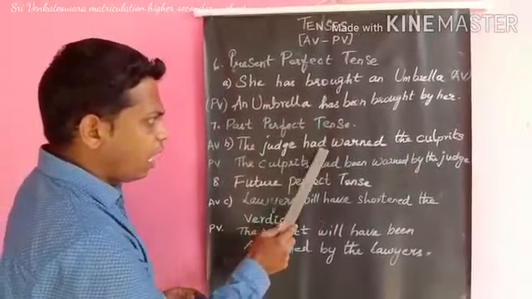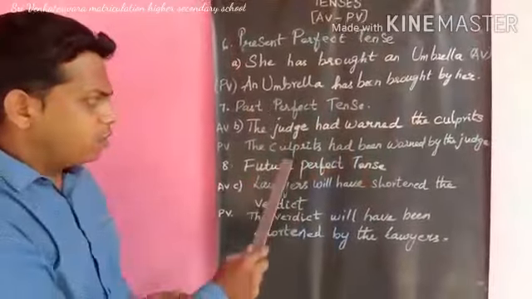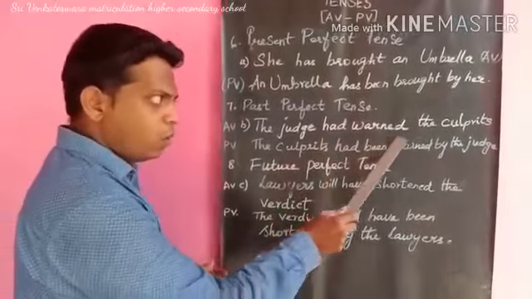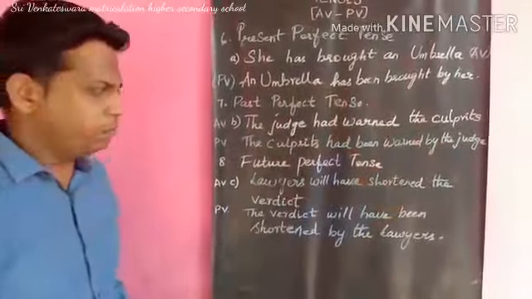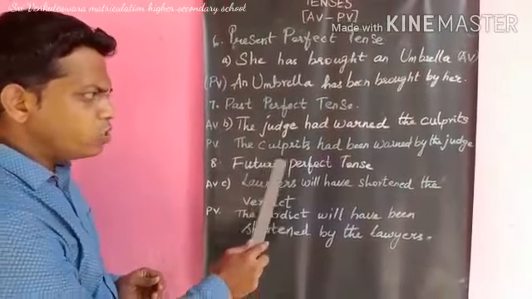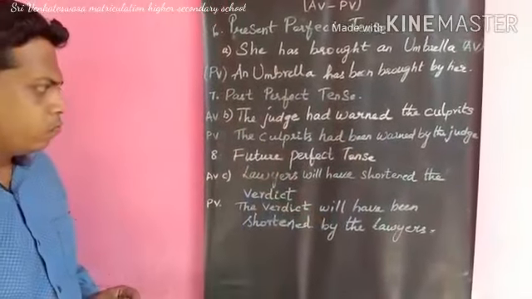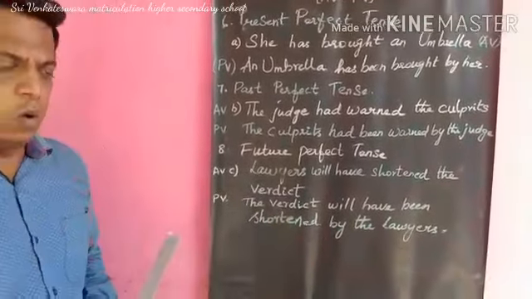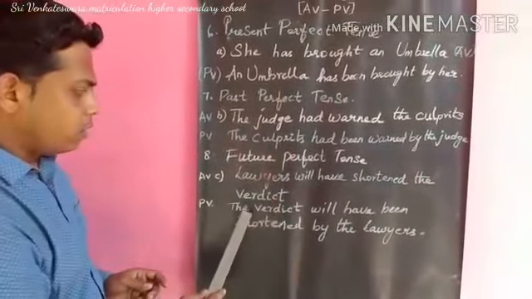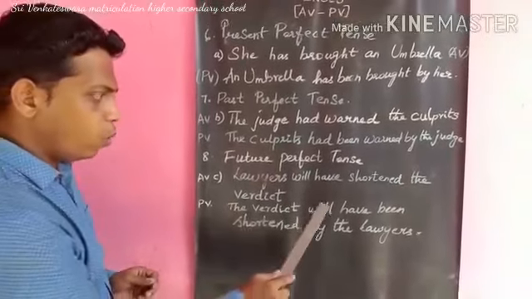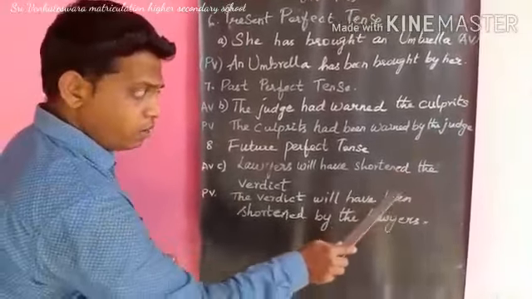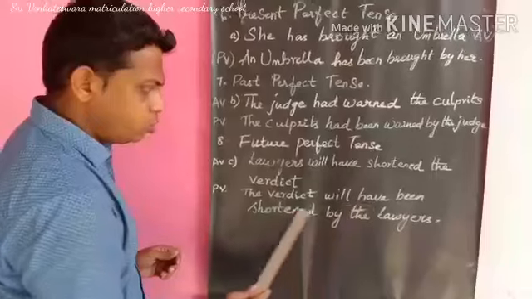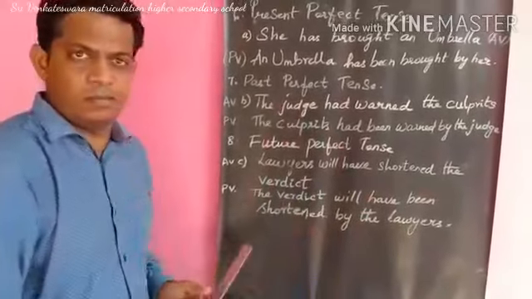The judge had warned the culprits. The culprits had been warned by the judge. Eighth one, future perfect tense. Lawyers will have shortened the verdict. Verdict means judgment. Answer, I have added the word been here. The verdict will have been shortened by the lawyers.